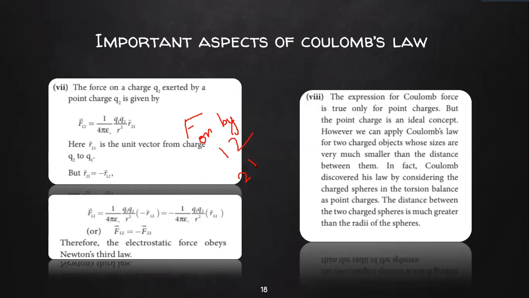Well, everything has an exception, and here Coulomb's law also has an exception. This Coulomb force is true only for point charges. Point charges means they are very small charges. So what happens if you take 2 point charges and they are very small in size, and the distance between them is also very small.